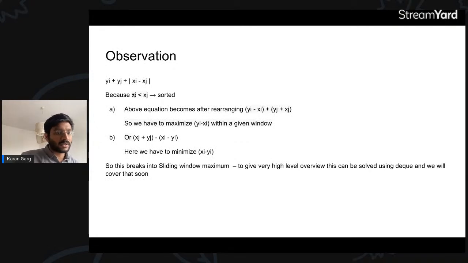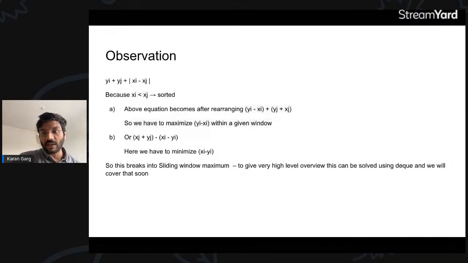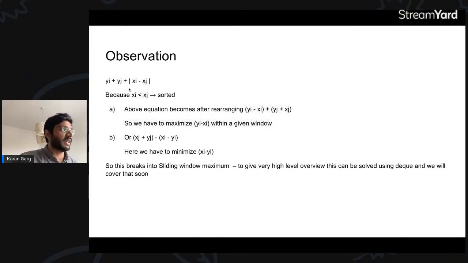So this is the first equation: xi plus xj plus, sorry, yi plus yj plus the mod of xi minus xj. These two straight lines basically represent mod in maths. I hope you know this. Mod of 1 is 1 and mod of minus 1 is 1, so this thing remains positive all the time. This is the absolute part, right? So this is what it is.